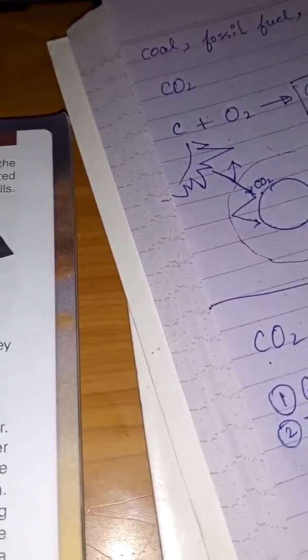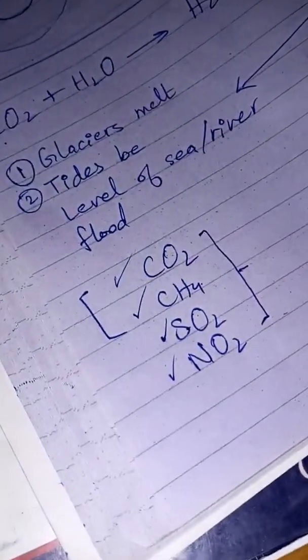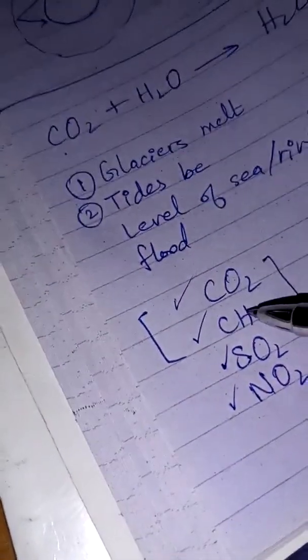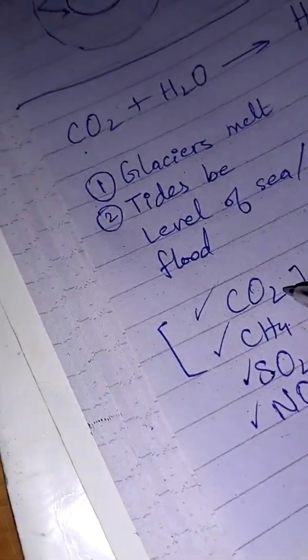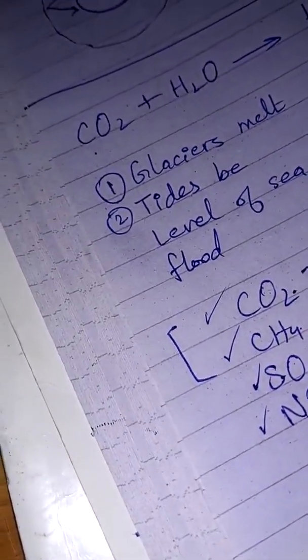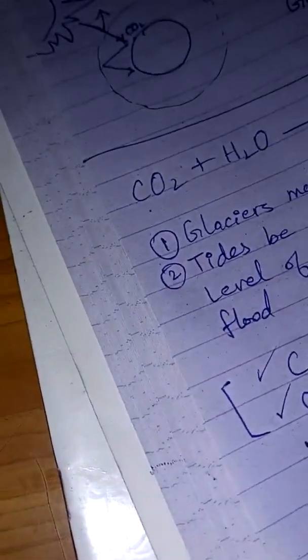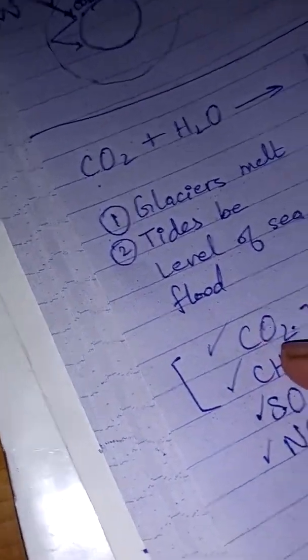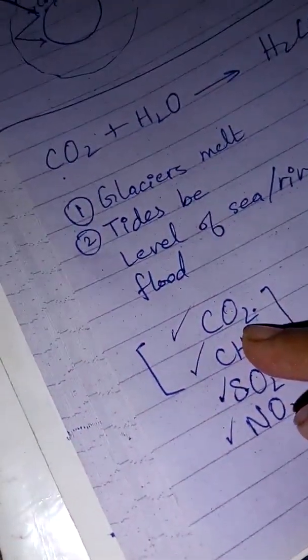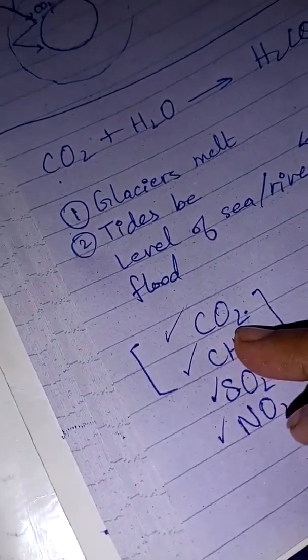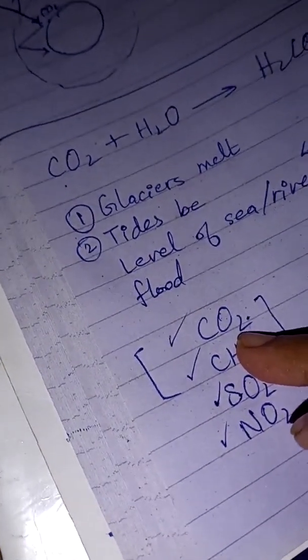Okay, and only these two, carbon dioxide and methane, are the greenhouse gases. Especially the carbon dioxide is the greenhouse gas. That's why as they are naturally present in the air, they keep the warmth of the atmosphere inside the atmosphere of the earth.